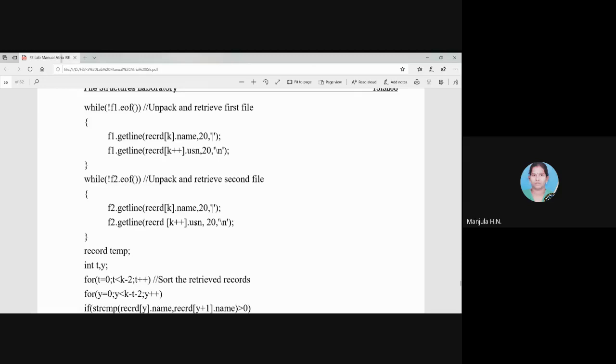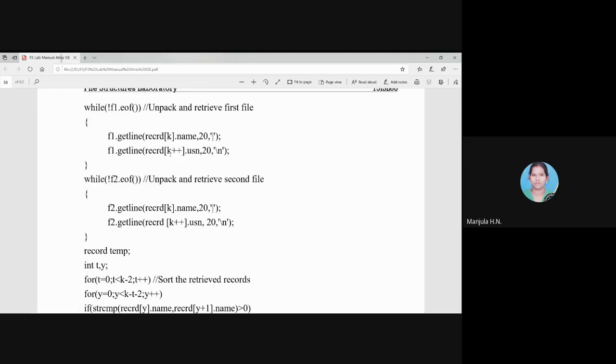Okay, so that is how we are extracting the USN, and you can see here we have k as a post increment. That means whatever content is read will be stored in record of kth place, then k will be incremented.